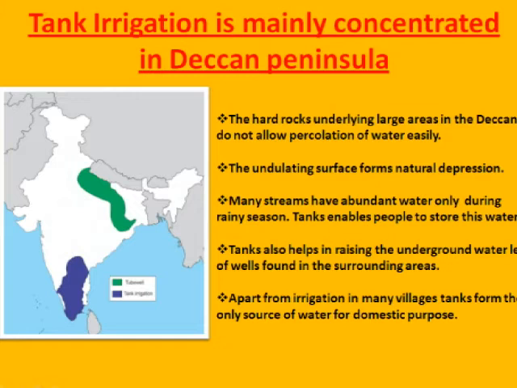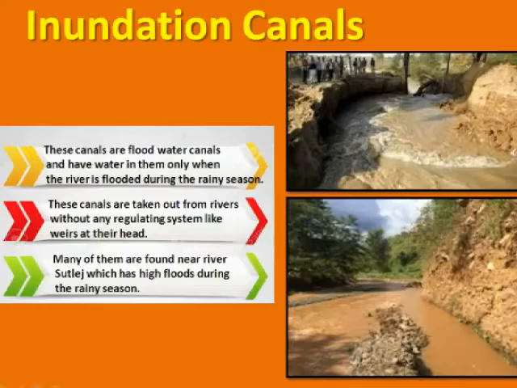Let's look at another primitive method, which is inundation canal. These canals are basically flood water canals and have water in them only when the river is flooded during the rainy season. These canals are taken out from the rivers without any regulating system like weirs at their head. Mainly inundation canals are later converted into perennial canals. Many of them are found near the river Satluj, which has a high tendency to flood during the rainy season.